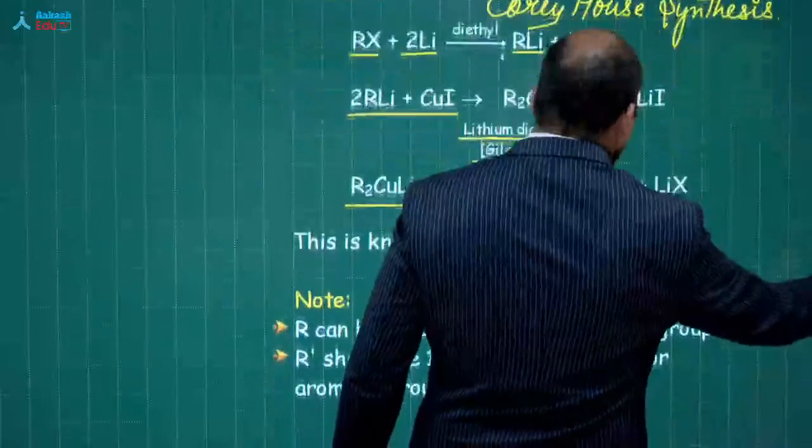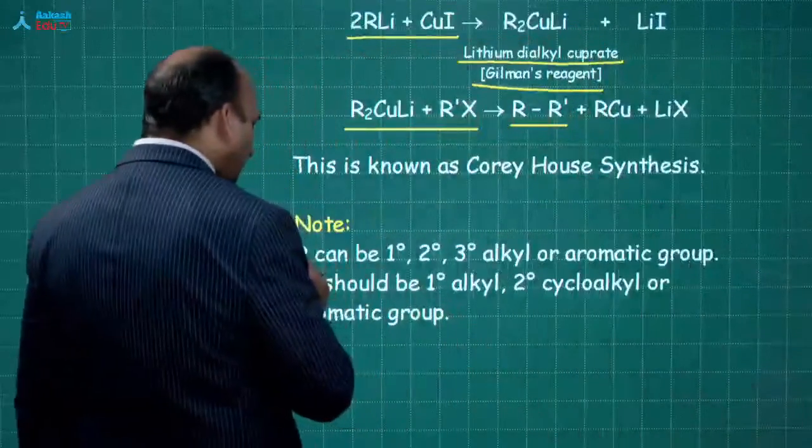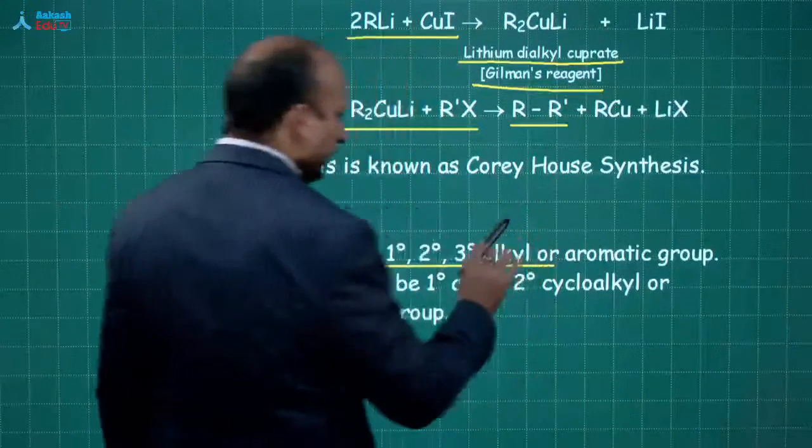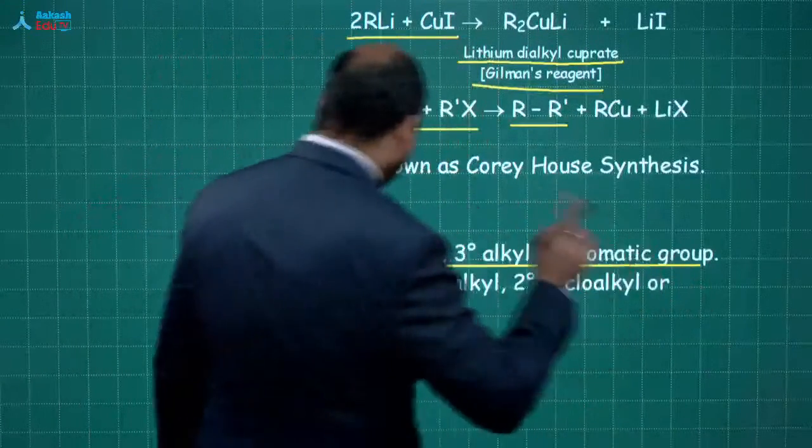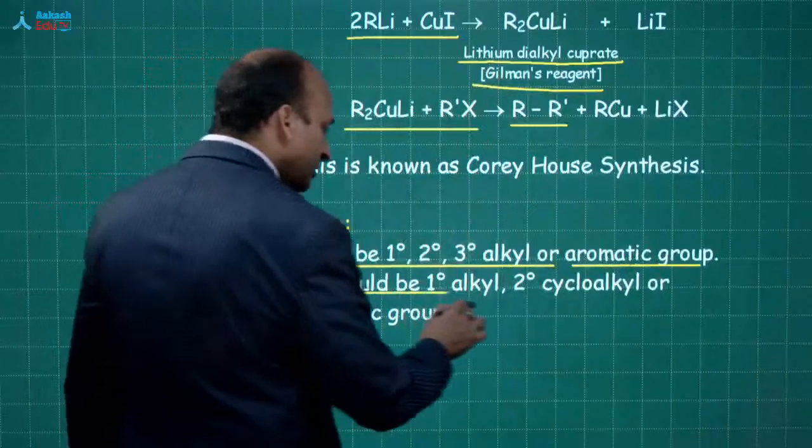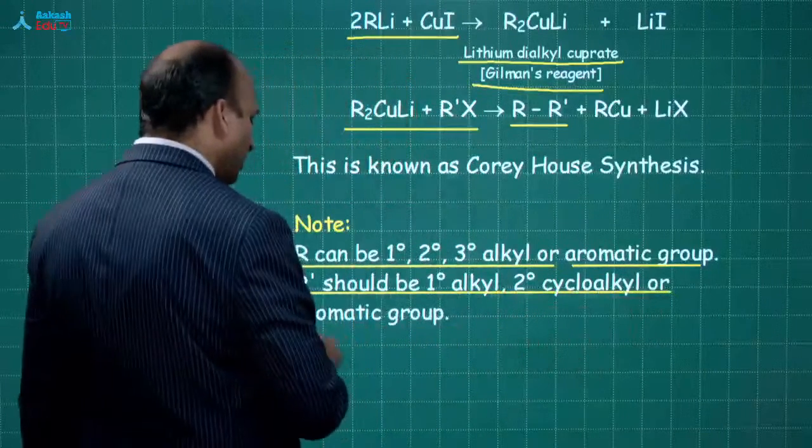But there is an important point over here, that R can be 1 degree, 2 degree, 3 degree alkyl, or even the aromatic group, but R dash should be 1 degree, 2 degree cycloalkyl or aromatic group.